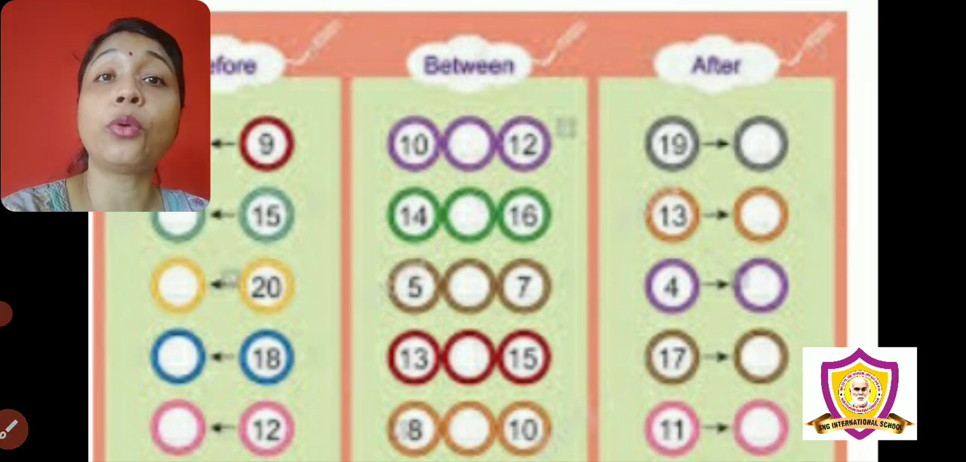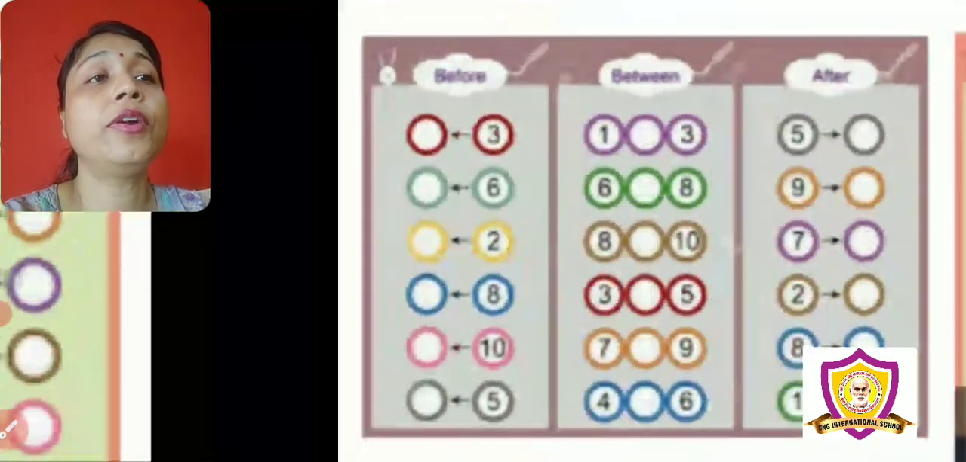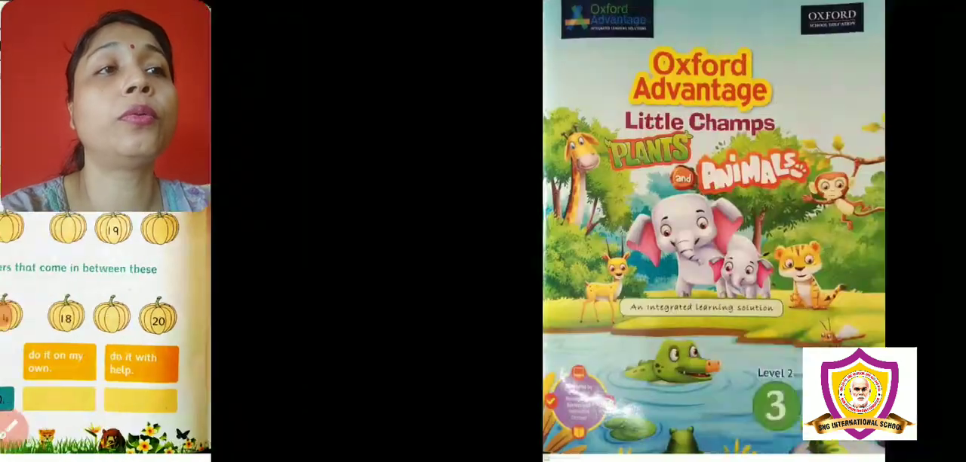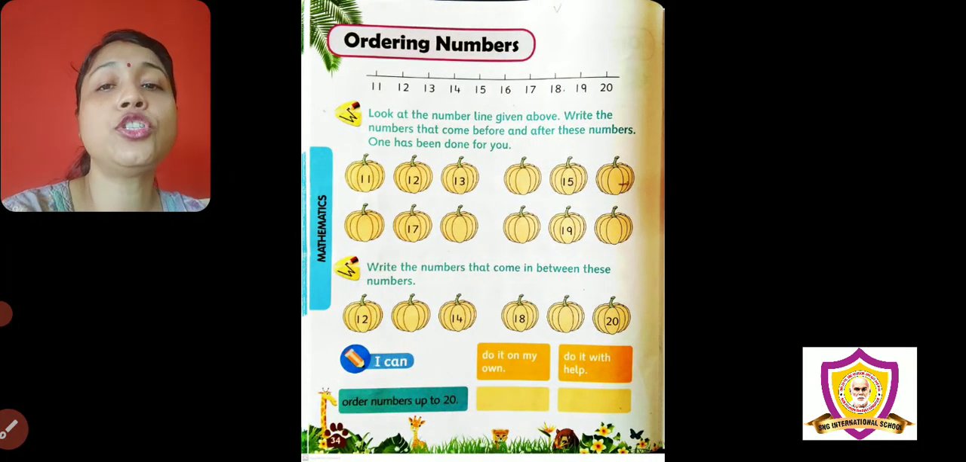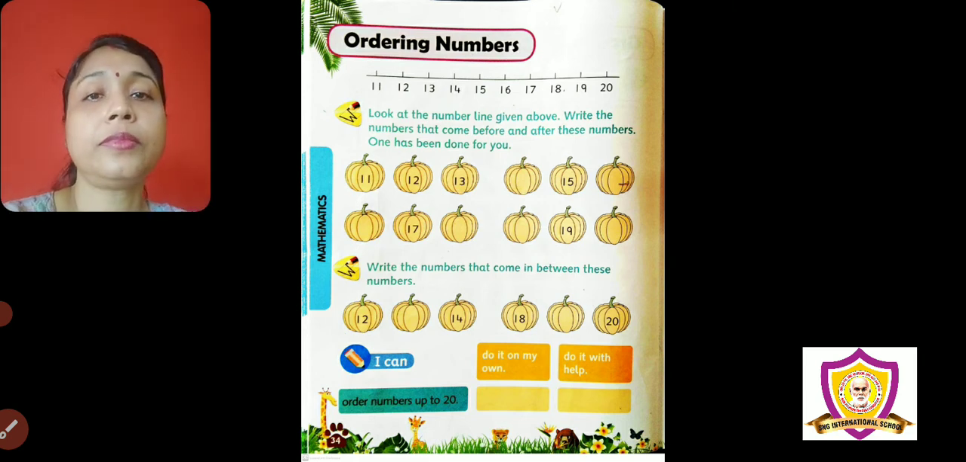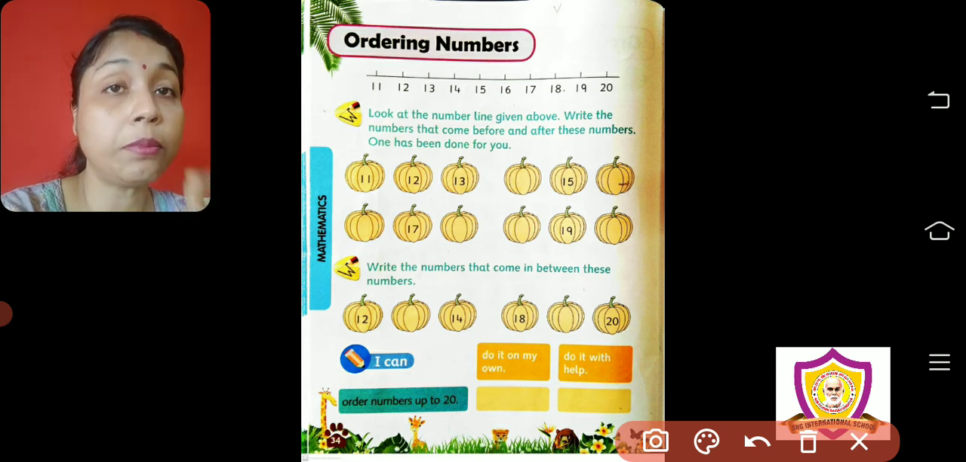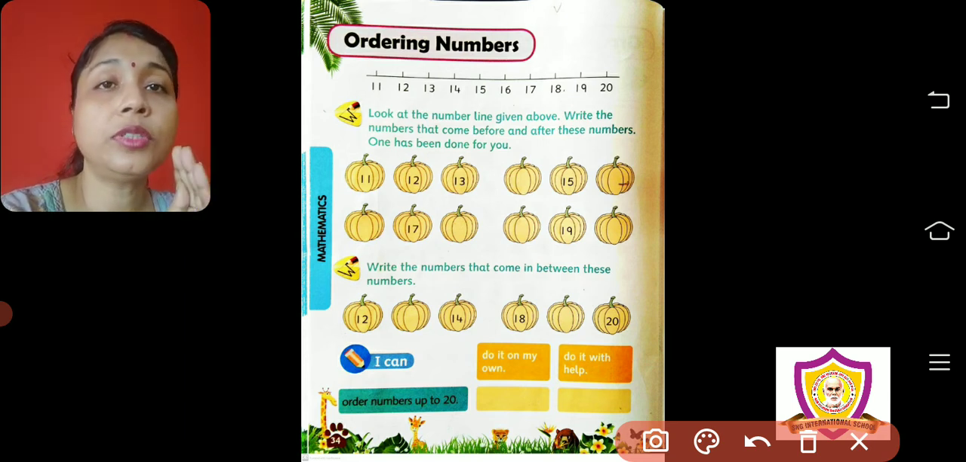Okay children, I know you know the after and before number, but what we need to do is practice forward counting. Now everyone take your book. Which book? Oxford Advantage Plants and Animals, Theme 3 book, and open page number 34. Here they have given a picture of some pumpkins. You have to see the pumpkins, the numbers are written, and you have to think which number will come before, after or between, right?